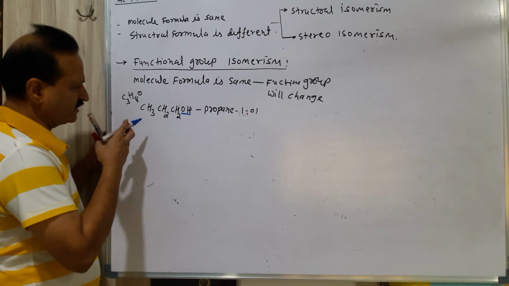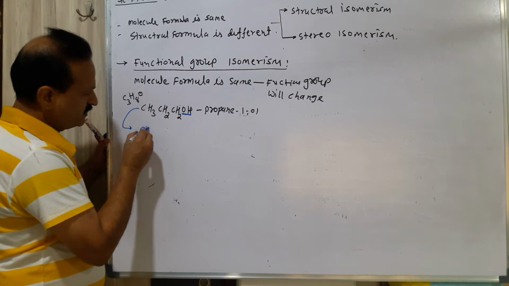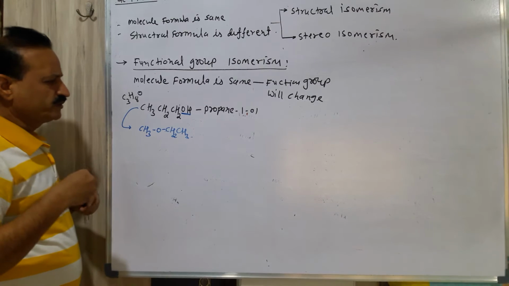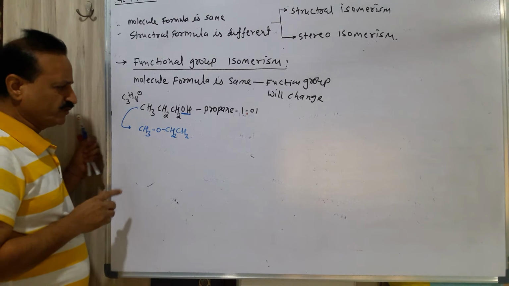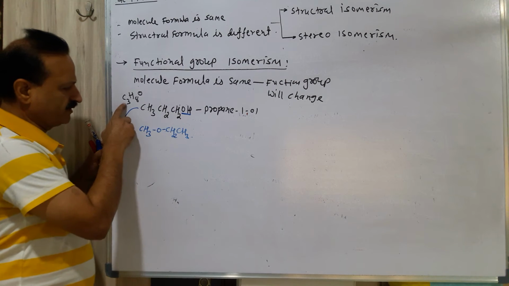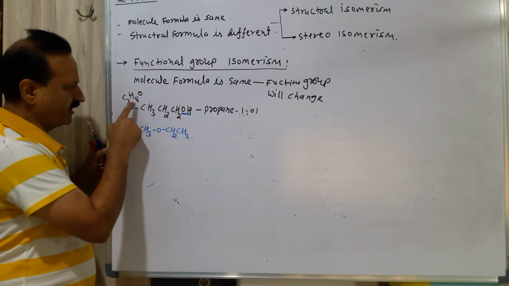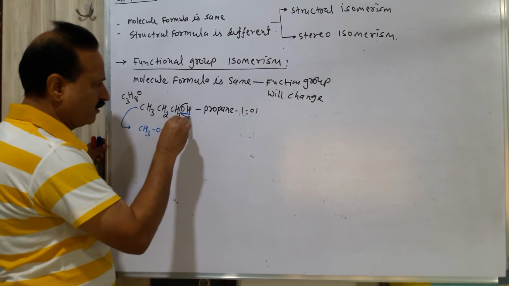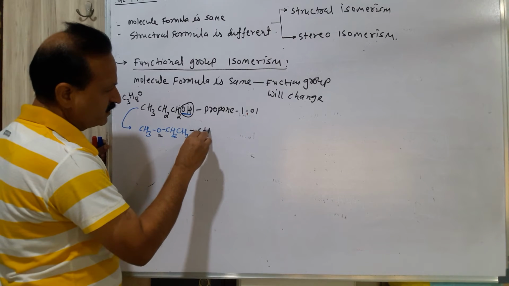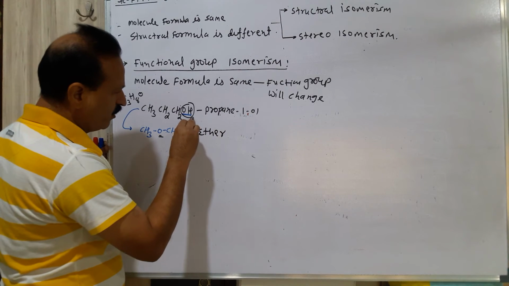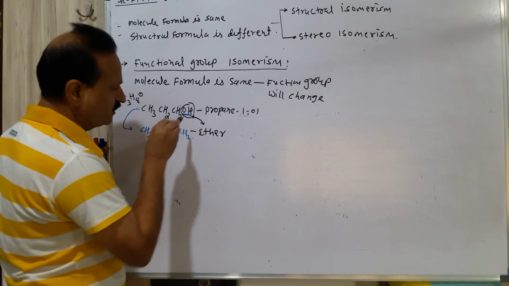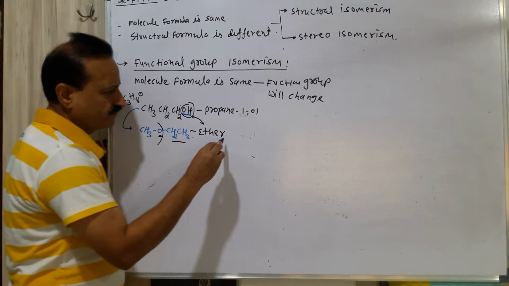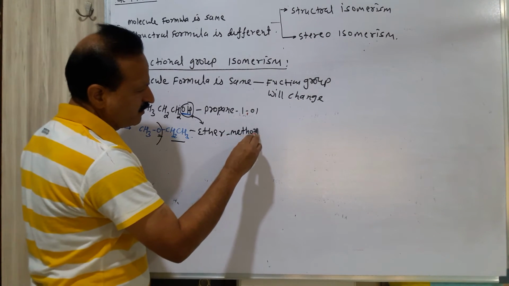So we are having another example of this. This is the isomer CH3OCH2CH3. You just count again the number of carbon, hydrogen, oxygen. Carbon 3, hydrogen 8, oxygen 1. This is ether. So from alcohol we have converted to ether. Alcohol functional group is changed to ether and molecule formula is not changed. This is methoxyethane.